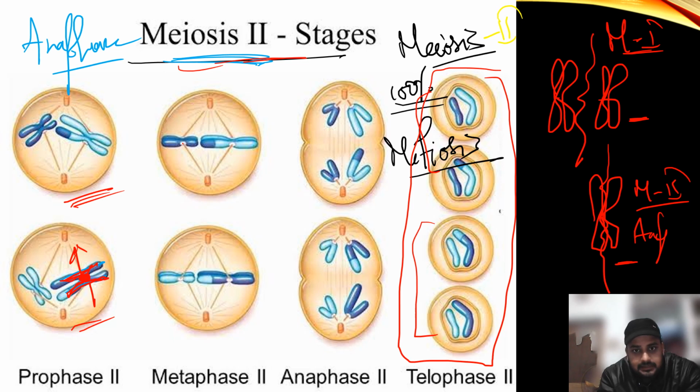Recombination is the reason for variation in sexually reproducing organisms, which is very important. Meiosis is also very important because it maintains the ploidy in a species. So this was important to note from the NEET point of view.